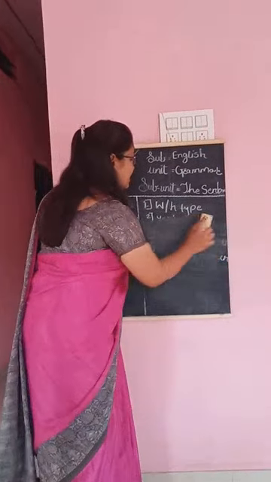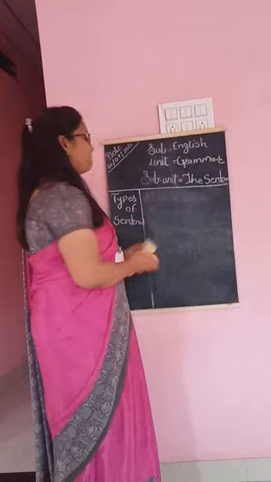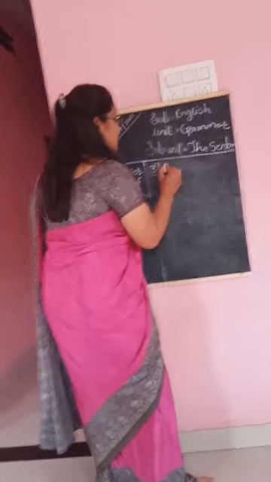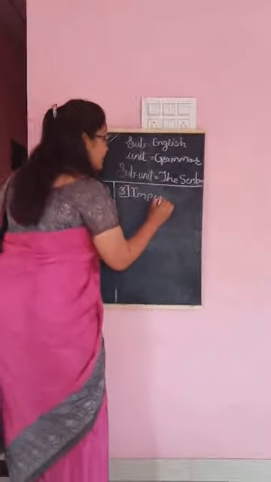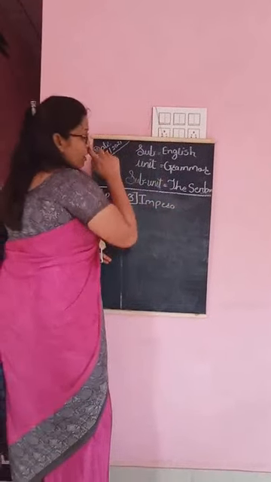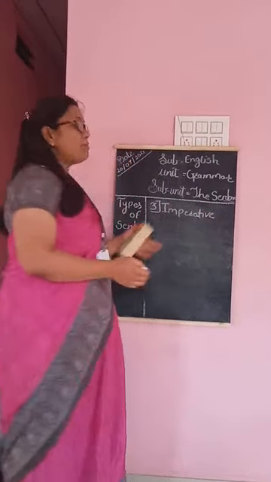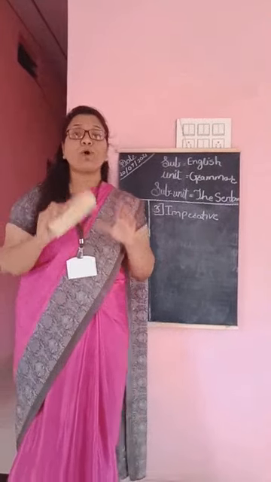Now you will see the third type of sentence, and it is the imperative sentence. Imperative sentence means the sentence which gives you advice, request or order.